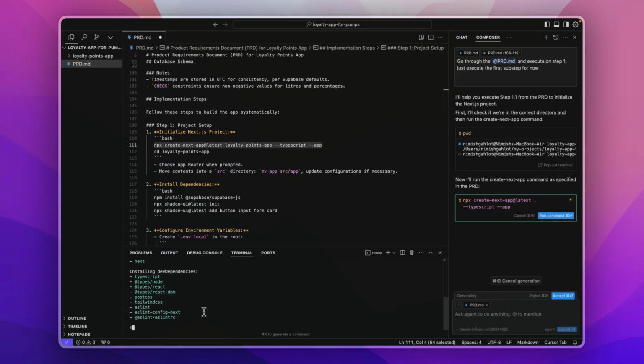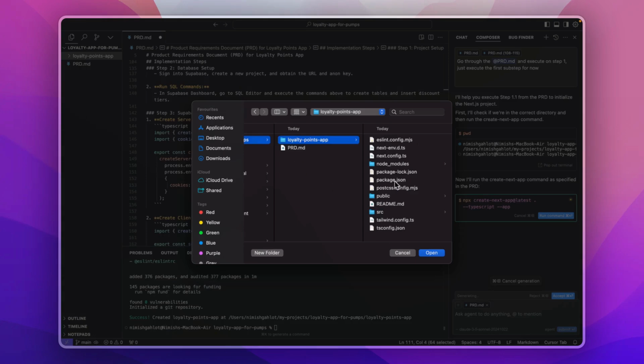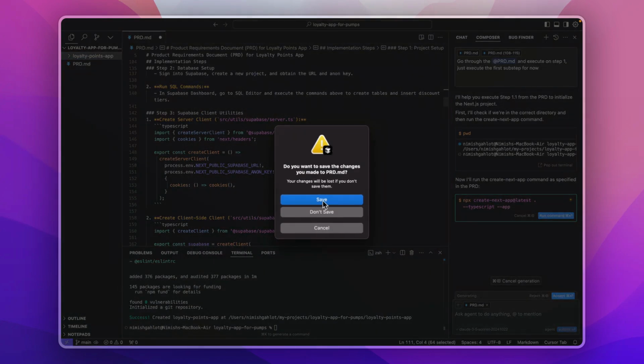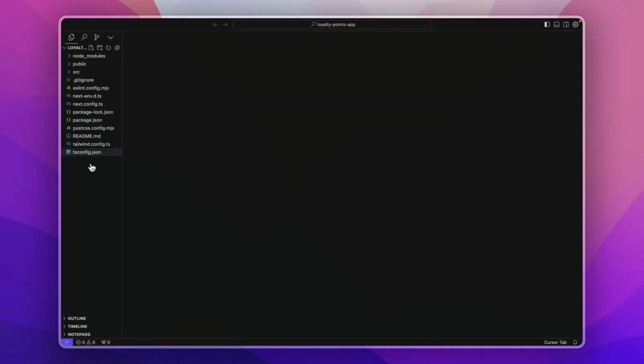And now it's installing all the required dependencies for us. It has installed all the required files here. So what I will do over here is I will just change my directory, and I will select the new subfolder that was created within the folder. I will click on open here and I will click on save.